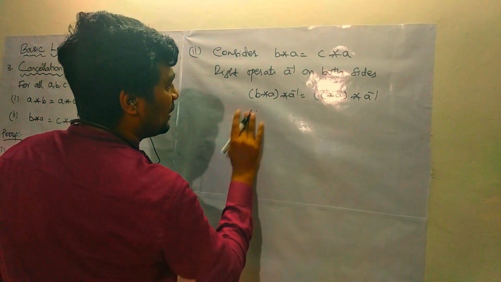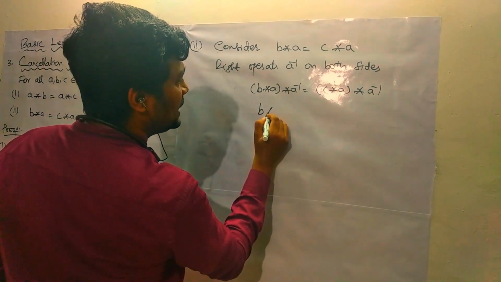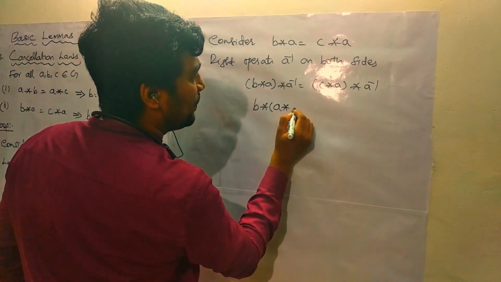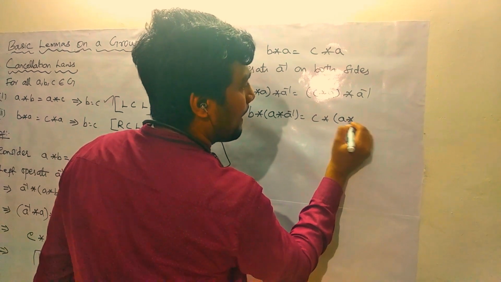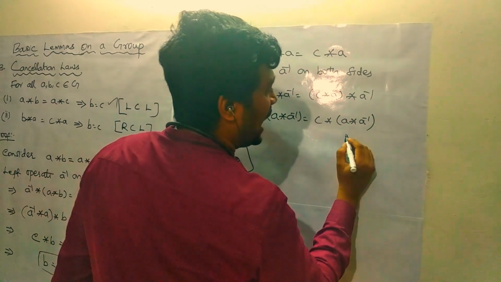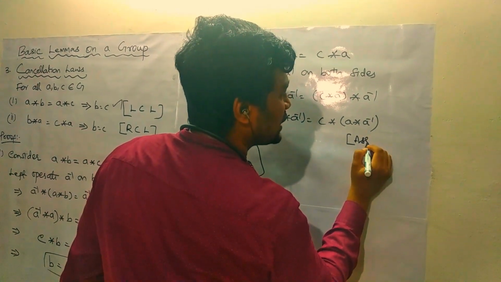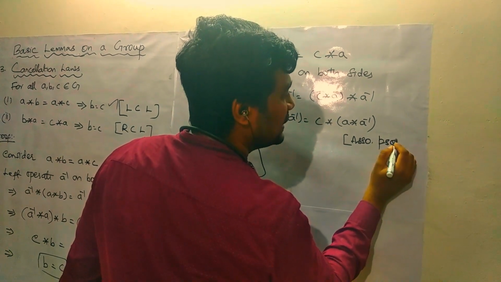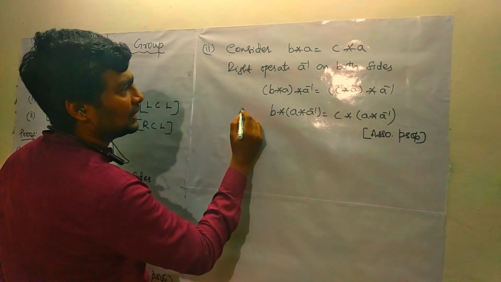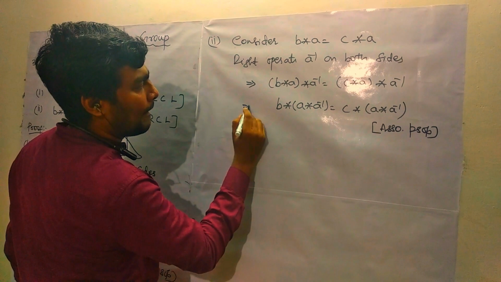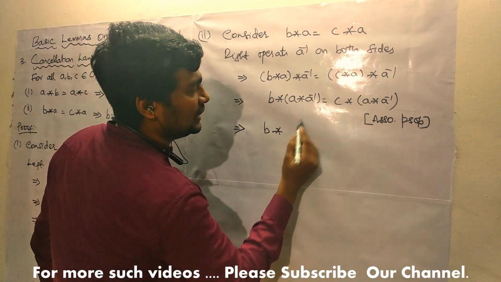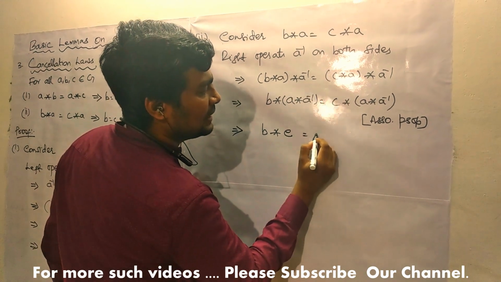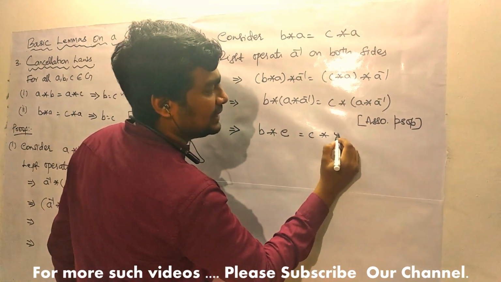Okay. b star (a star a inverse). Which property? Can you guess? Yes, I am using the associative property here. Next, this implies b star, a star a inverse is e.